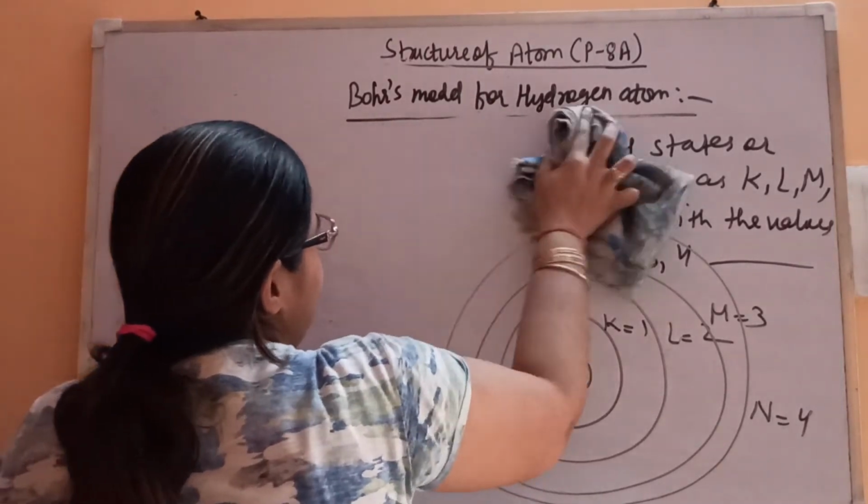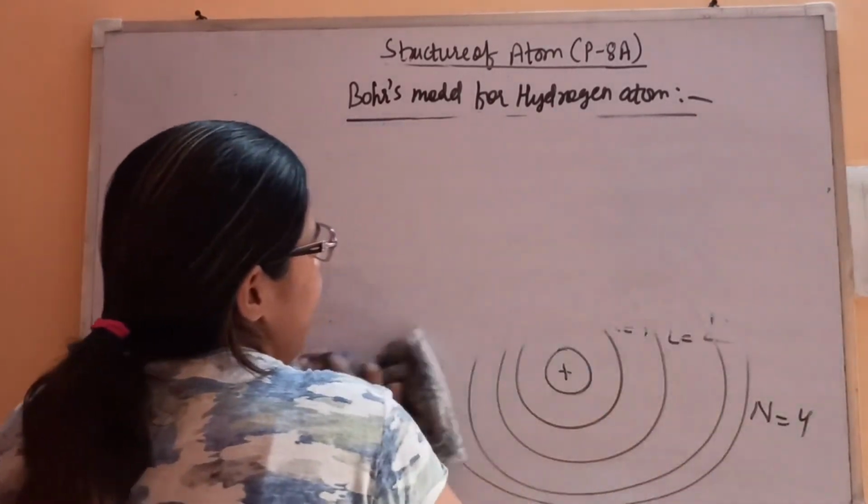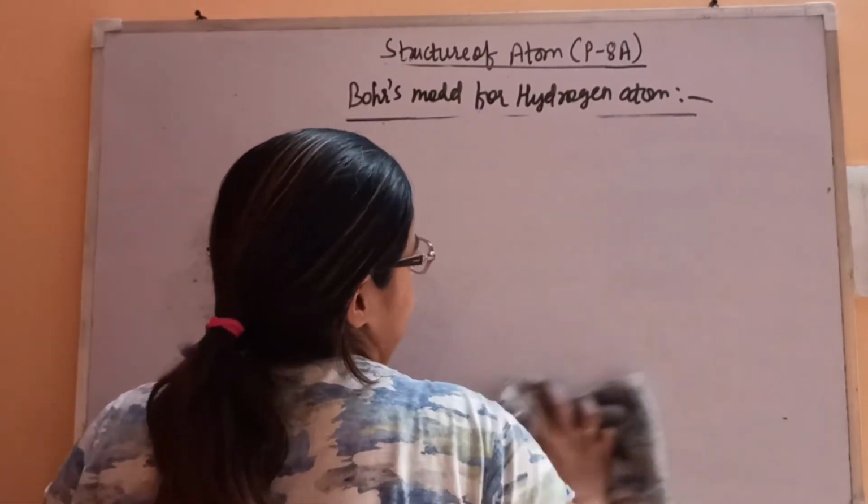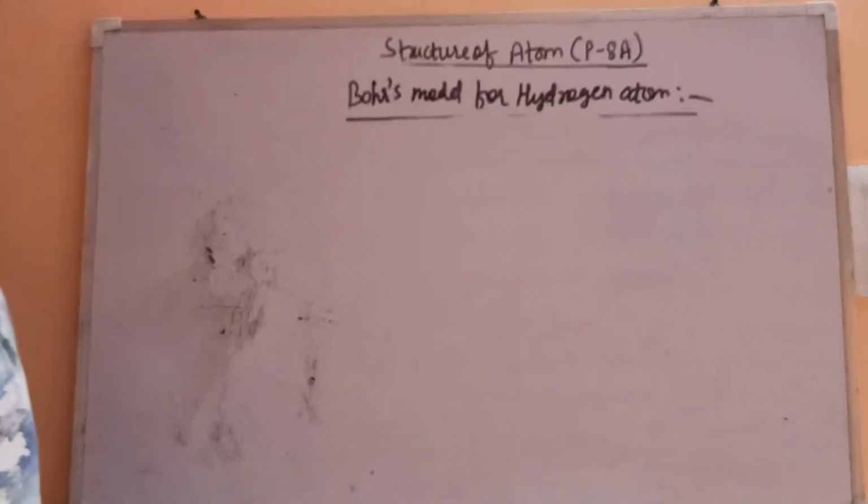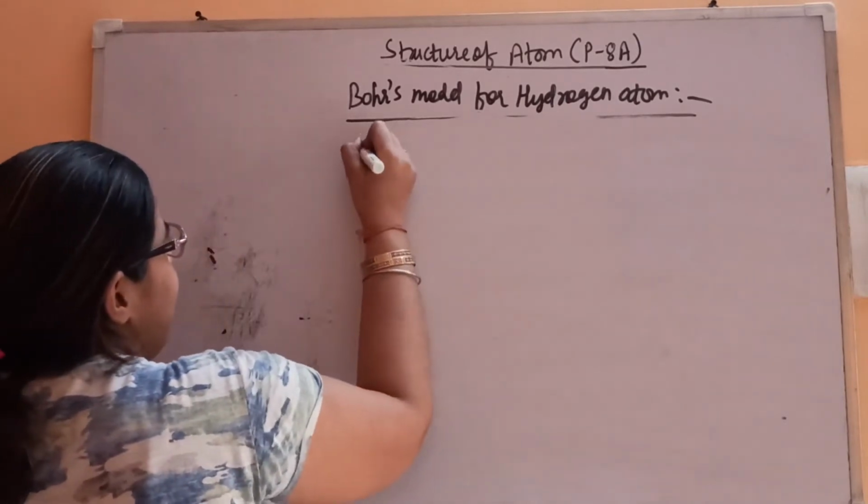According to the fifth postulate, this will tell you which energy orbits are allowed. Is everyone allowed, or is some particular energy state allowed?